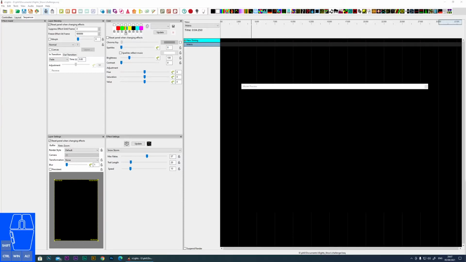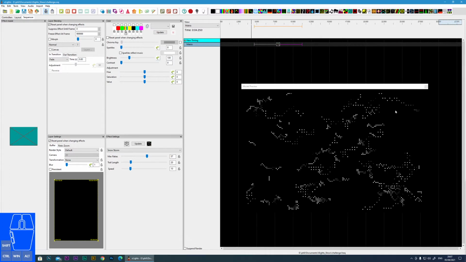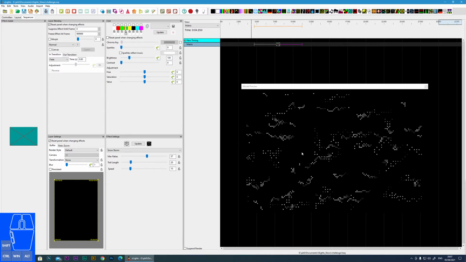In this tutorial, I cover the snowstorm effect within xLights, and that can be found here. If I drop it into place, you can see we get this type of effect.